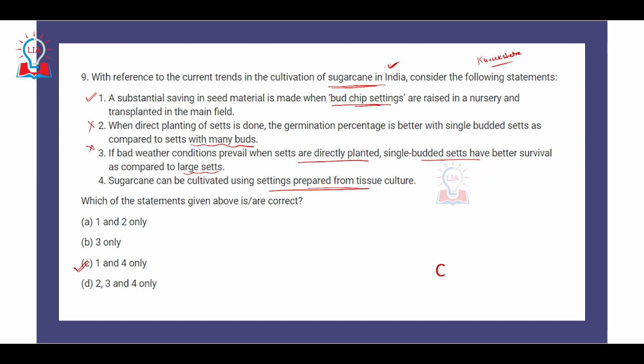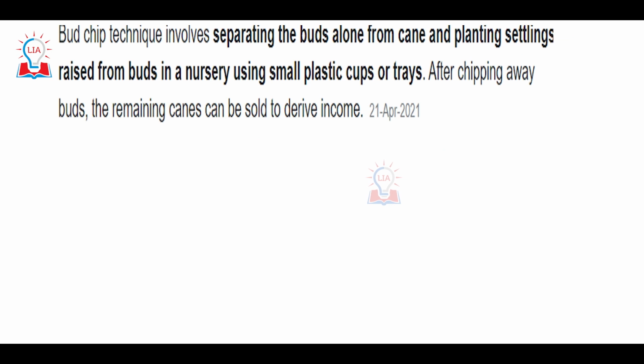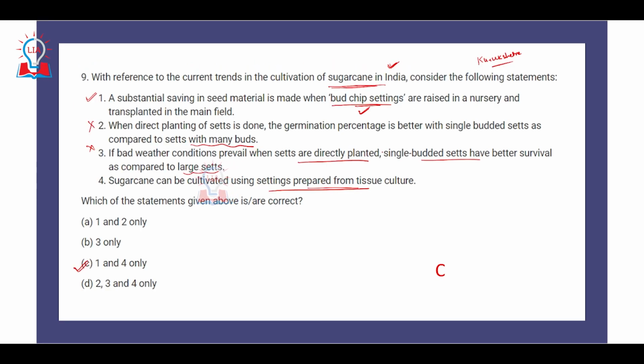But before talking about that, let us try to understand this particular term, what is a bud chip setting. The bud chip technique involves separating the buds alone from the cane and planting seedlings raised from the buds in a nursery using small plastic cups or trays. After chipping away buds, the remaining canes can be sold to derive income. So that is how the bud chip setting is used for cultivation of sugarcane. Obviously, if only a part of the cane is being used for transplantation for the next crop season, a substantial saving in the seed material can be made, because we are taking the final product and taking the seed from the same final product. So first statement is correct.